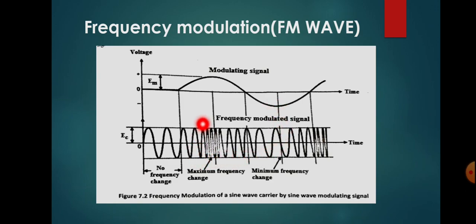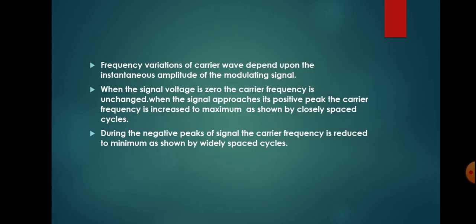So here the information is carried in the frequency. In the case of FM modulation, the modulating information is carried in the frequency of the carrier signal. So that is the main point here.